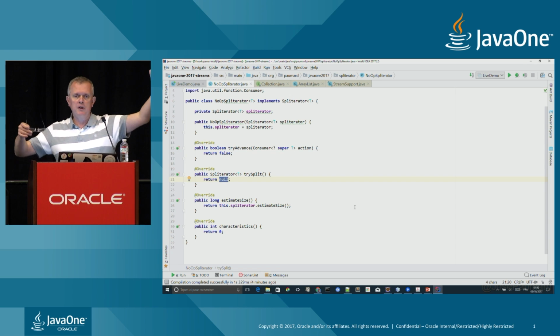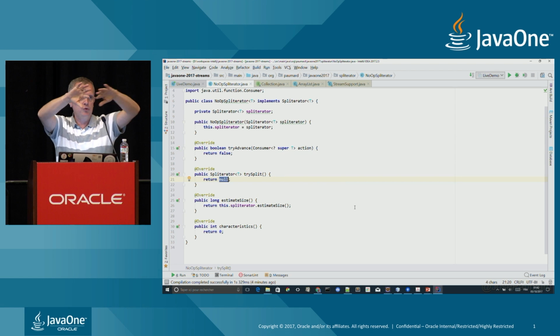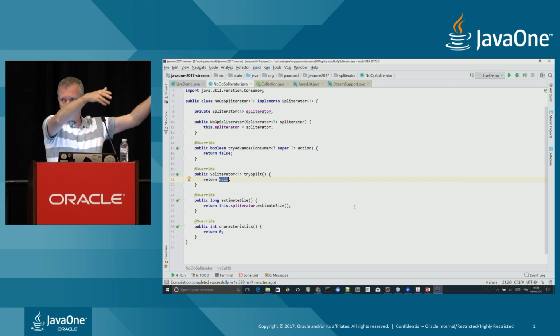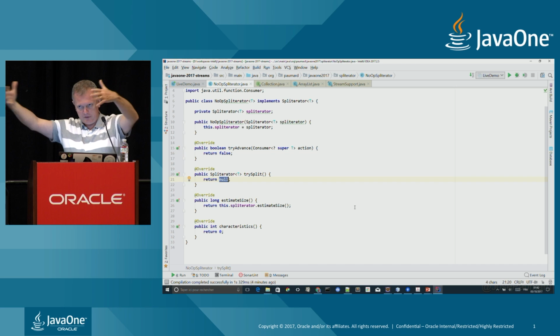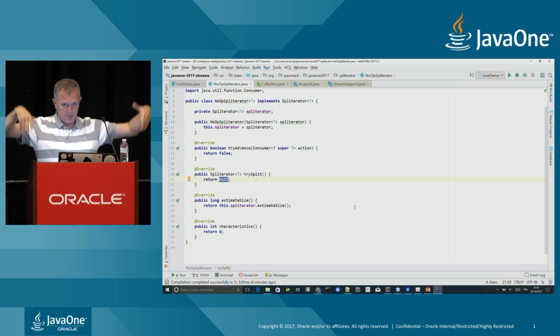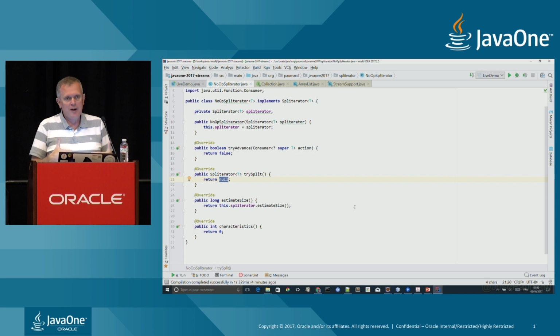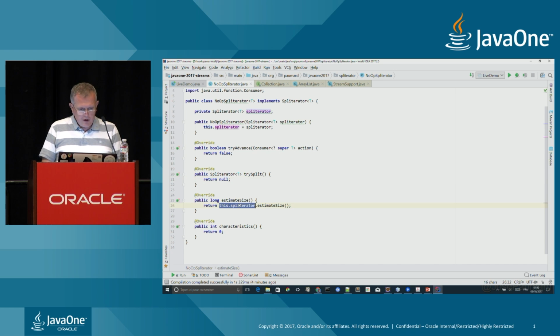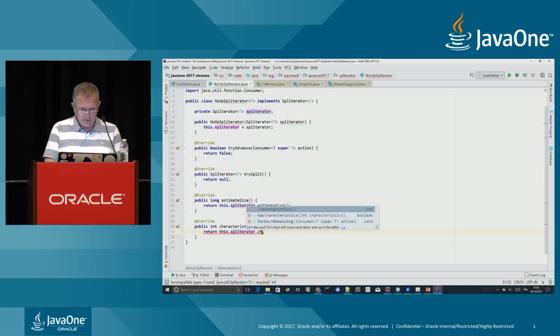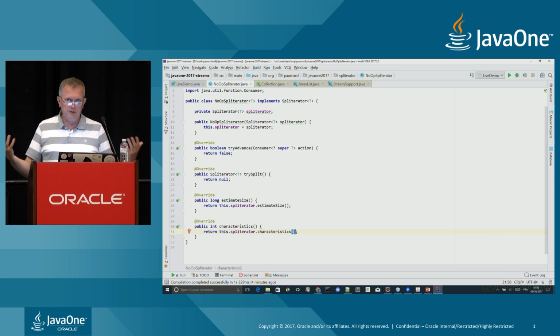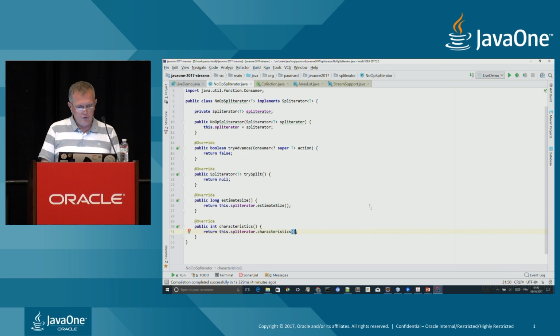Going parallel means I need to split my stream in 2 parts, give the first part to a given core of my CPU and the second part to another core of my CPU and process stuff in parallel. If I do not want to go parallel, or if I am sure I will not go parallel, I can return null with this trySplit method. Characteristics, for the moment I will not go into details in this method. We'll do that in a minute. For the moment I will just continue to return the characteristics of the underlying stream.